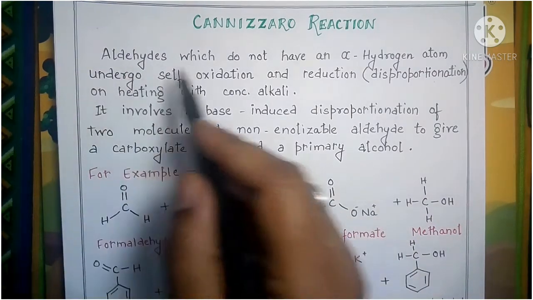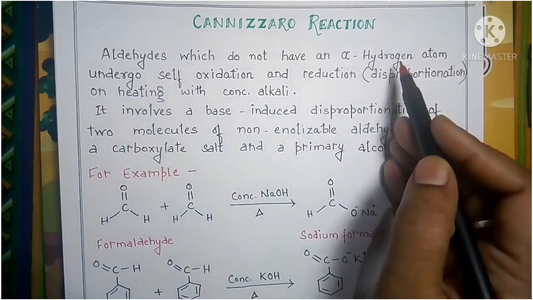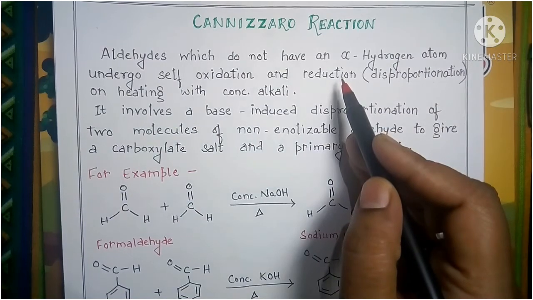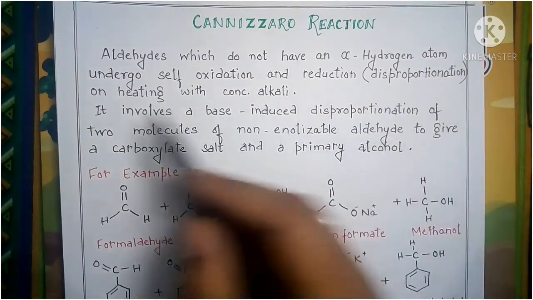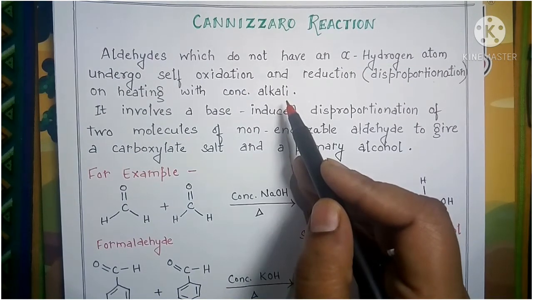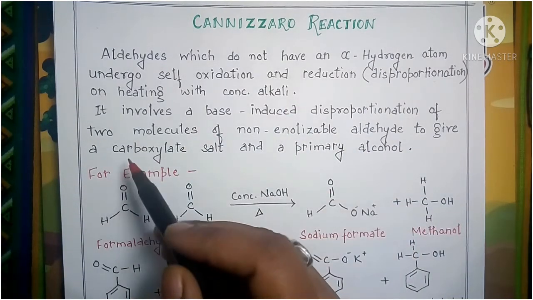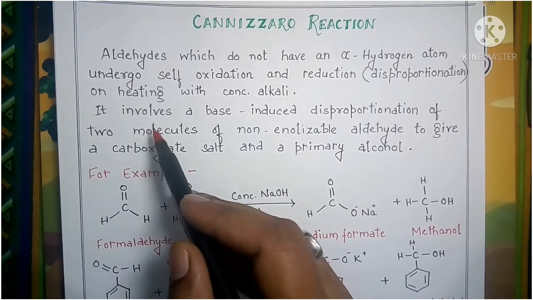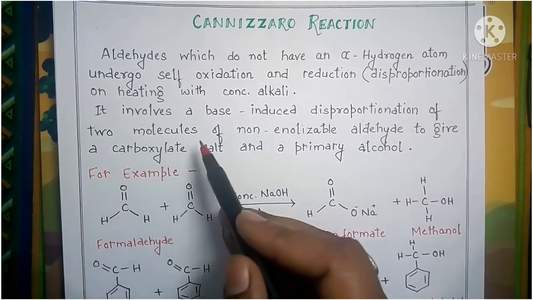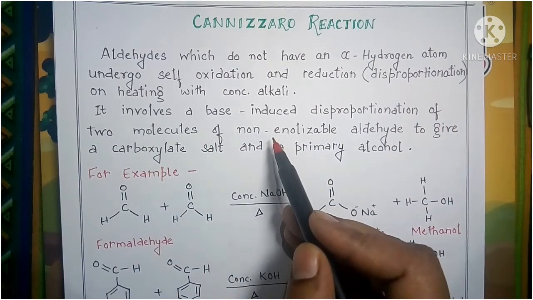The aldehydes which do not have an alpha hydrogen undergo self-oxidation and reduction, also known as disproportionation, on heating with concentrated alkali, that is concentrated base, which may be concentrated KOH or concentrated NaOH. Okay. We can also say that the Cannizzaro reaction involves a base-induced disproportionation of two molecules of non-enolizable aldehyde.